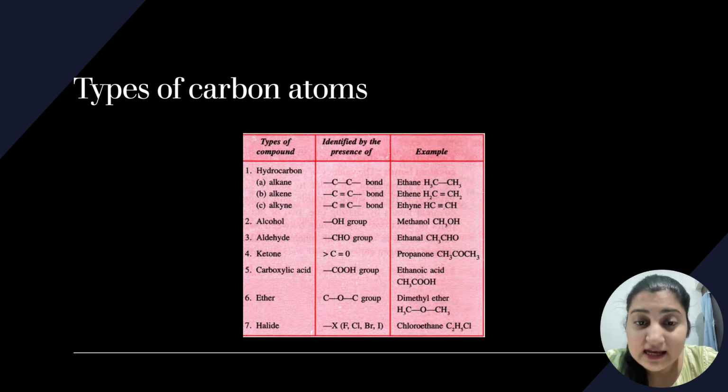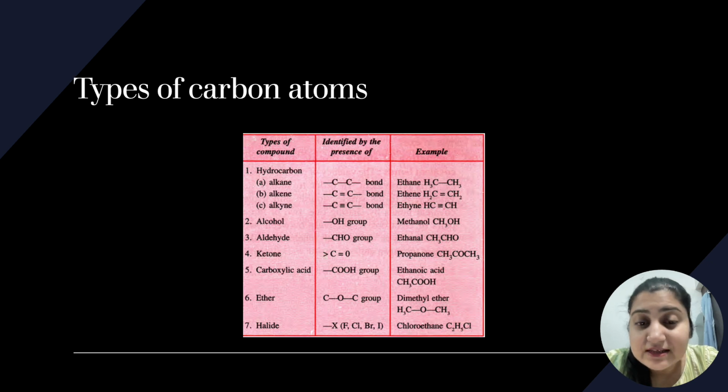Now if you can see out here, in the page itself it is written, first type of compounds are hydrocarbons. Hydrocarbons means alkane, alkene, alkyne. Now what is alkane, alkene and alkyne? We'll learn this in detail in the other chapters as well, but I'll give you one understanding of it. Alkane means single bond of carbon. Alkene means double bond of carbon. Alkyne means triple bond of carbon.